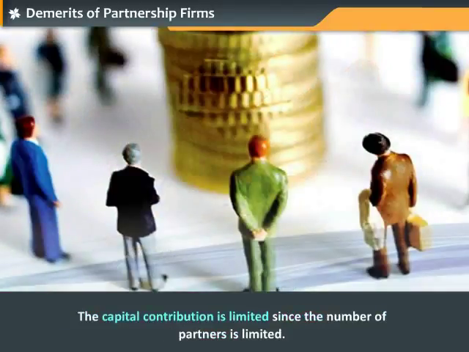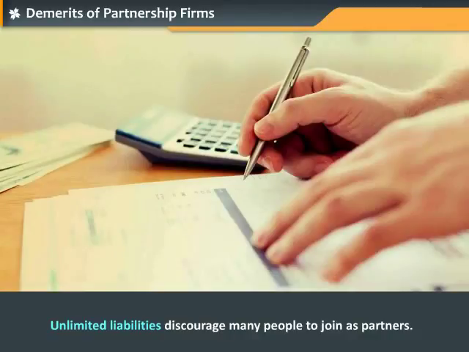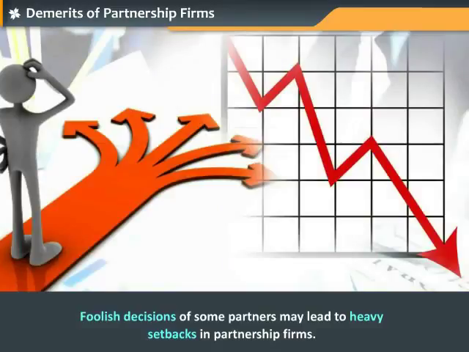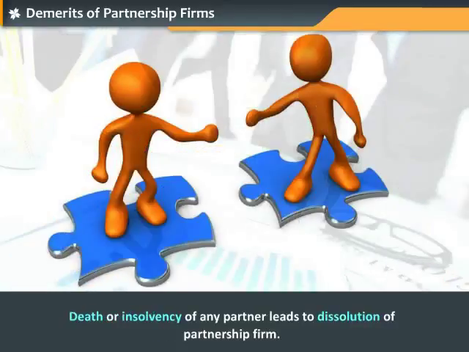The capital contribution is limited since the number of partners is limited. Unlimited liabilities discourage many people to join as partners. Foolish decisions of some partners may lead to heavy setbacks in partnership firms. Death or insolvency of any partner leads to dissolution of the partnership firm.